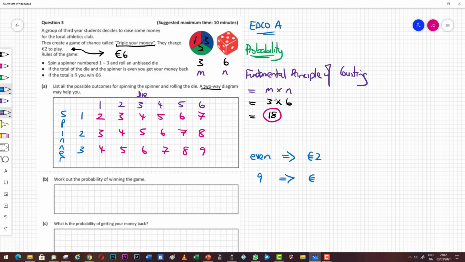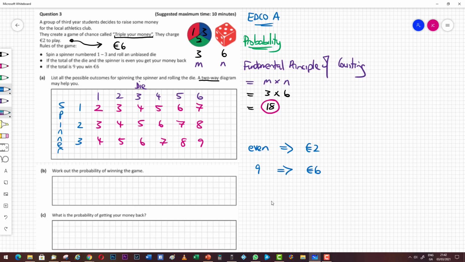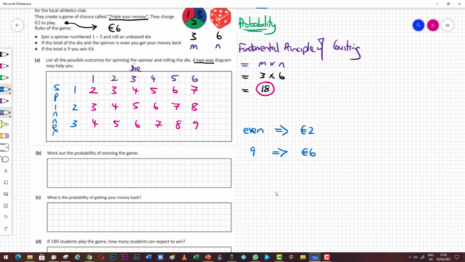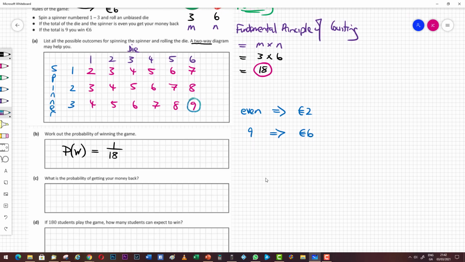And so the first question is, work out the probability of winning the game. The only way that you can win this game is if you get a 9. And so if we have a look, there is only one occurrence of a 9 out of 18 possible outcomes. And so the probability of winning the game, or the probability of a 9, is 1 out of 18. So when we write probability, we generally write it as a fraction. You could also write it as a decimal or a percentage, but a fraction is fine.